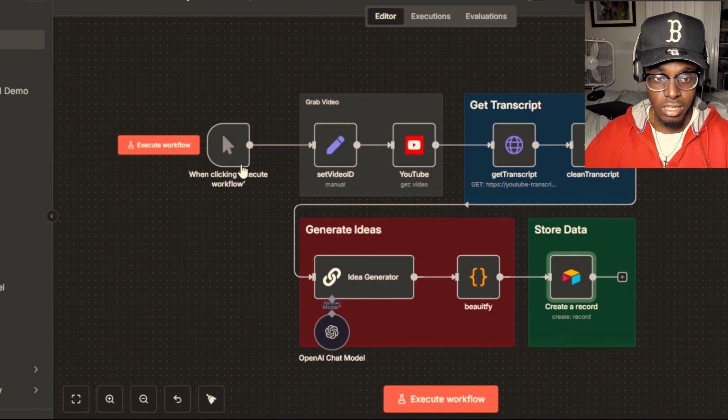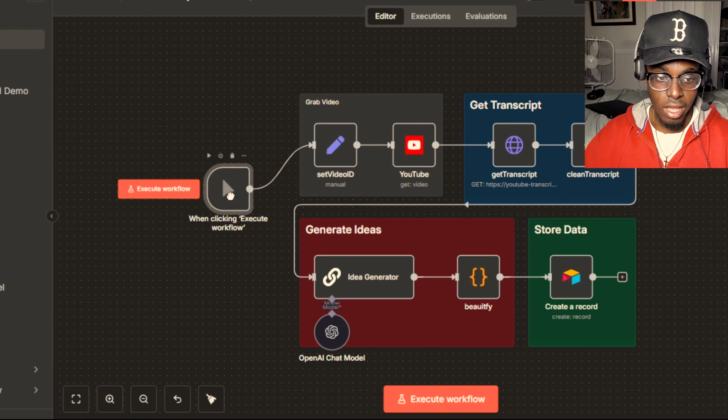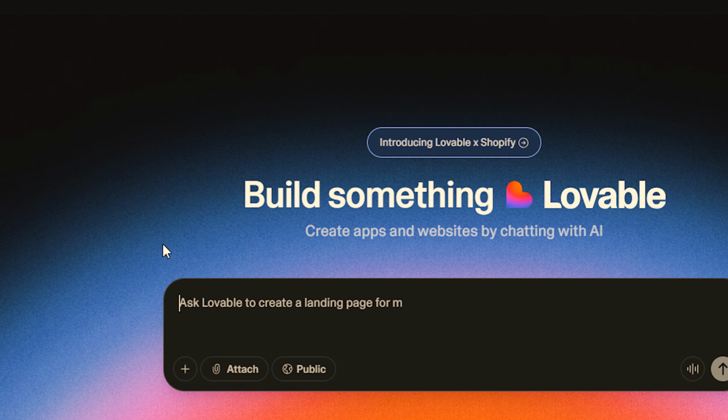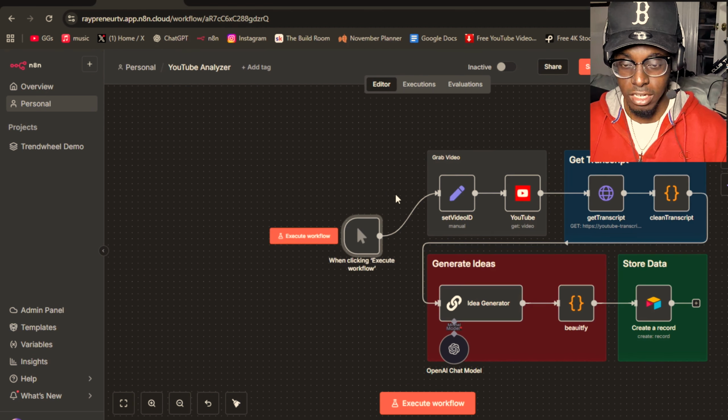Real quick, I'm going to show you exactly how this works, and we're going to do this right now through n8n. Usually, whenever you have an execute workflow, if it's for a client, it's going to come from something like Lovable, which is a vibe coding website. You can create any type of display and do all kinds of crazy stuff with Lovable. I will have a video on that in the future as well, or on these vibe coding apps. I think Google actually just dropped one, which is really cool. These vibe coding websites are how you actually get it to the client. But for this example, we're using n8n, and I'm just going to execute real quick.